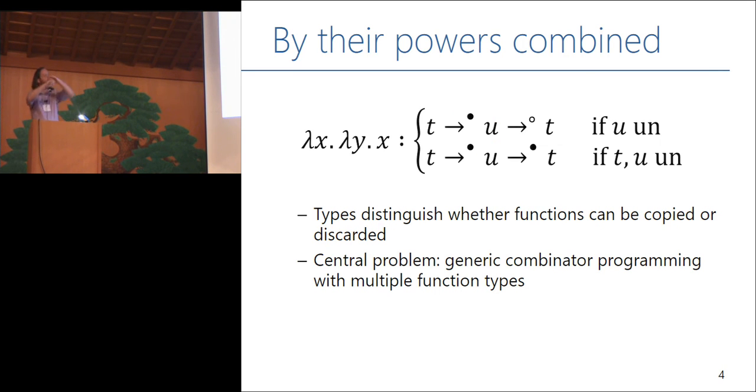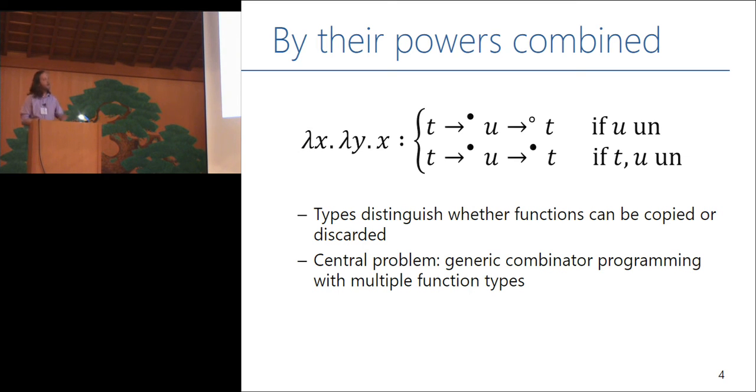And I'm going to write that this way, although this is a bit informal for now. If all we know is that u is unrestricted, which I'm going to abbreviate un, then we have a function to which we give a t and a u, and we're then going to get back a linear function, a function that we can't copy or duplicate. I'm going to indicate that with this empty circle next to the arrow. On the other hand, if I know that both t and u are unlimited, so t is a Boolean, then after applying it to t, I'm going to get back a function that I can copy.